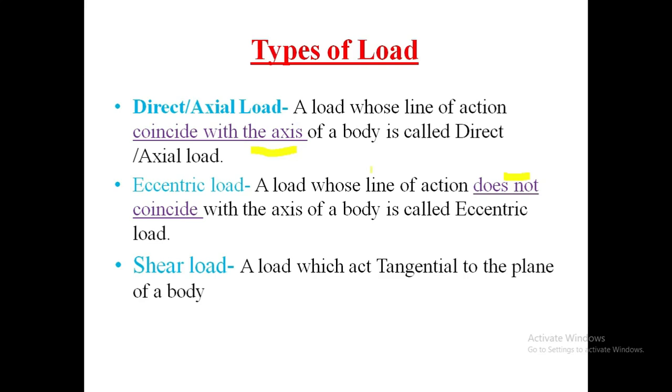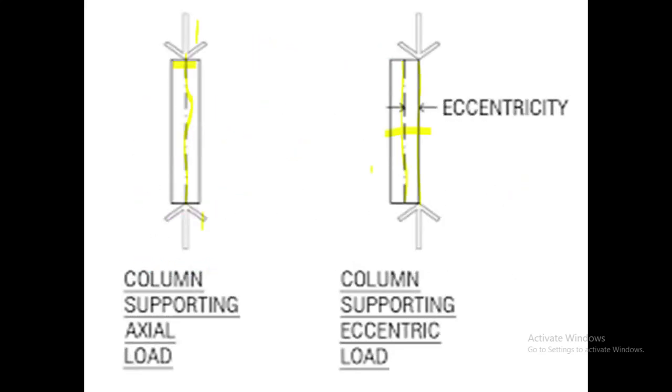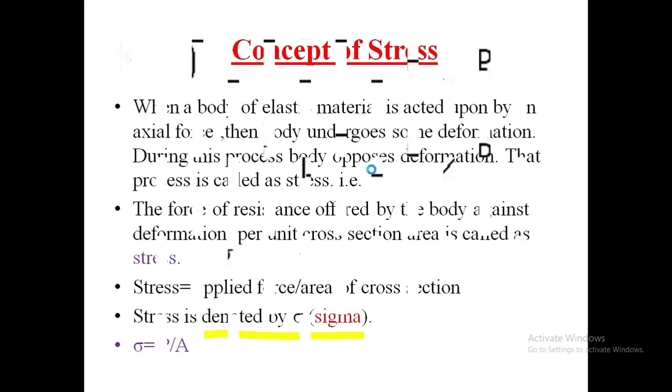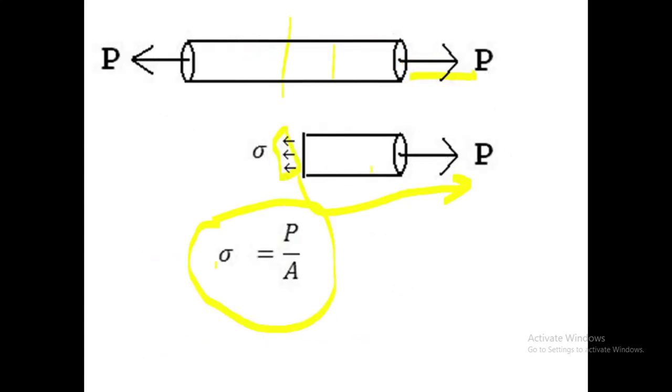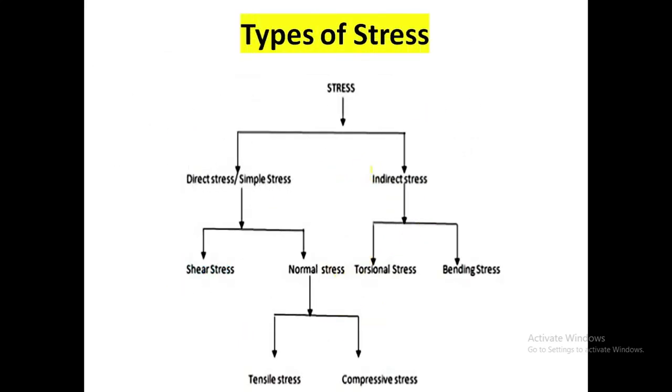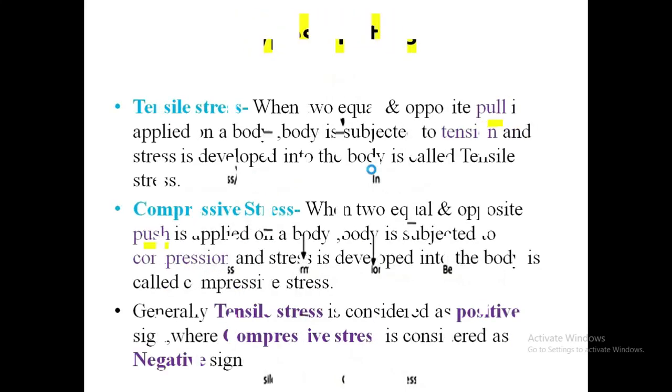In shear load, the load acts tangential or parallel to the plane of a body. Then we study stress. Stress means force upon area. Mathematically, sigma is equal to P upon A. Stress has SI units of Newton per meter square, Newton per mm square, or Newton per centimeter square.